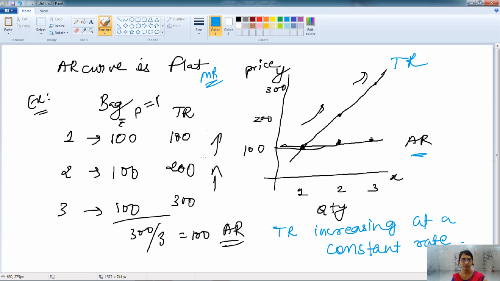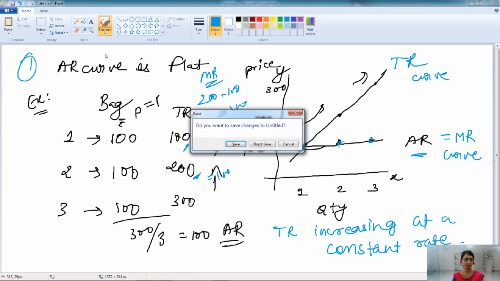And let's say we have the marginal revenue. So marginal revenue is the difference between these two, that is 200 minus 100, that is 100, then 300 minus 200, that is also 100. So it is the same as the AR curve. So here AR and the MR curve both will be equal. Okay. So this is the first method.